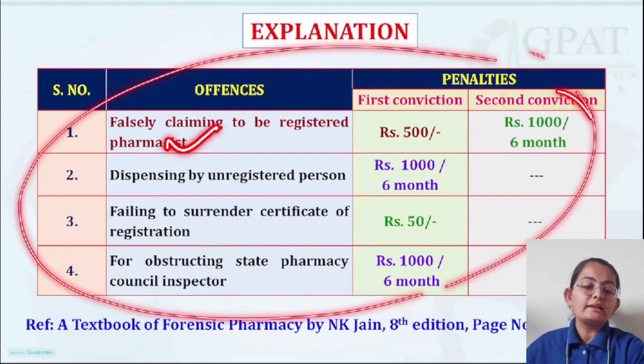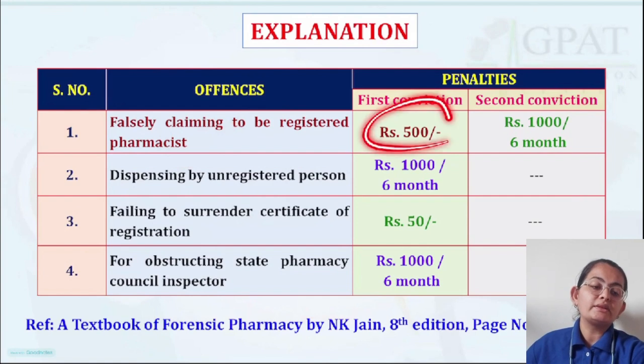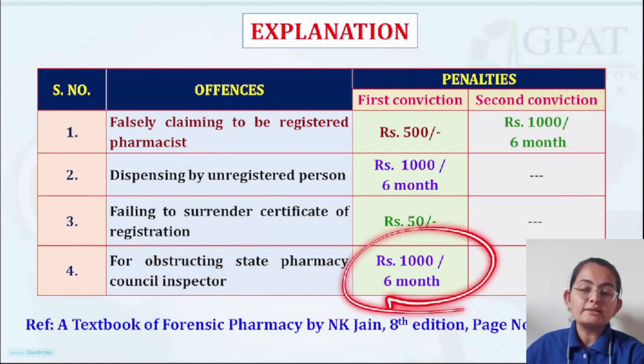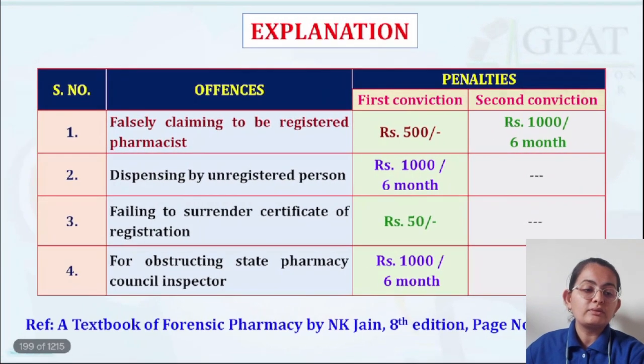If you are falsely claiming to be a registered pharmacist, 500 fine for the first time you breach the act, and for the second time rupees 1,000 and a 6 month jail term. Dispensing by an unregistered person, 1,000, 6 months. Failing to surrender the certificate of registration, 50 rupees. And for obstructing the state pharmacy council inspector, 1,000 and 6 months of jail term. So this was all about today's lecture.